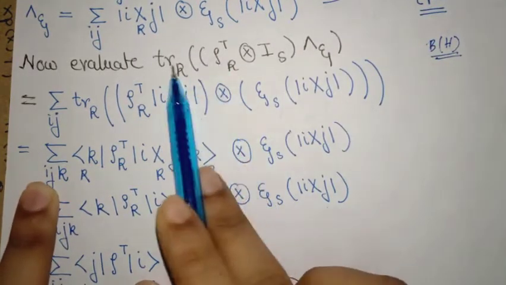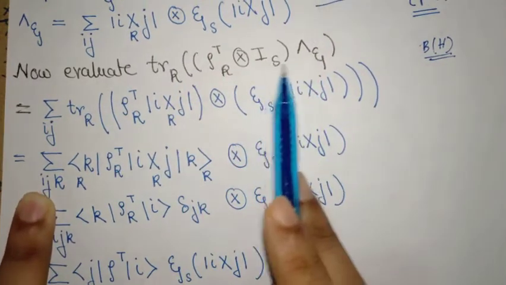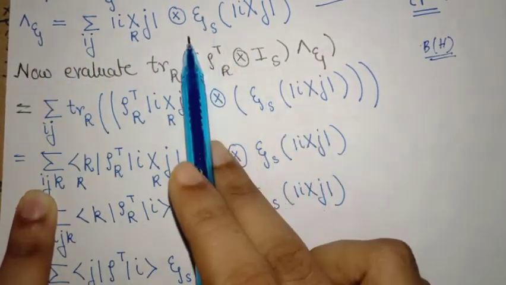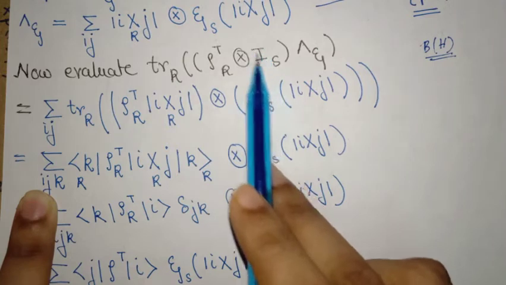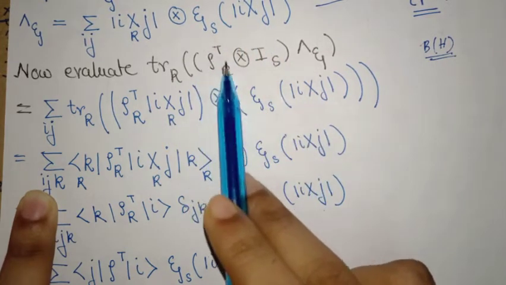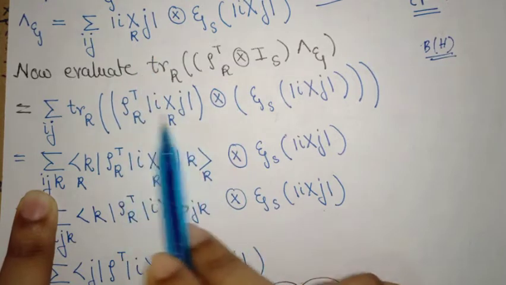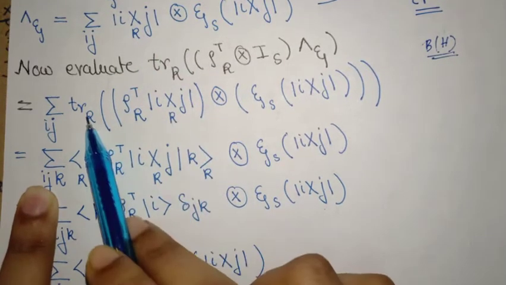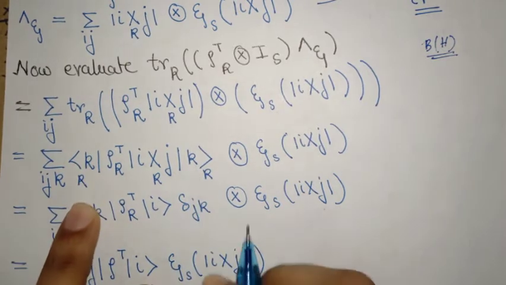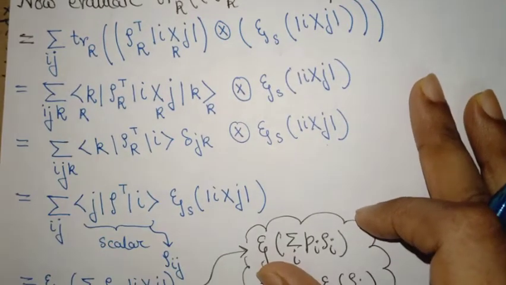So given that, I move on. What I do now is calculate this thing, where I can substitute this from here, you can see, and the moment I substitute this, this is just identity, so this term comes the same as this one, and this has this, so this comes here. So this is the next line. Now tracing over R means just inserting an orthonormal set of bases and finding the diagonal elements.